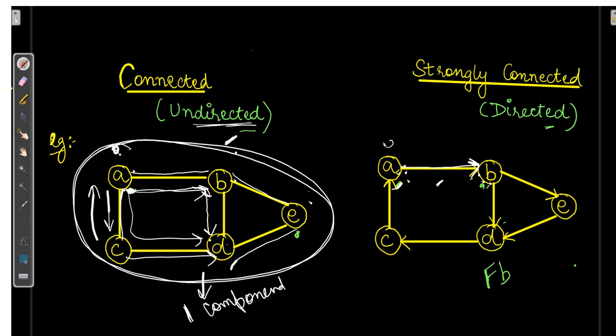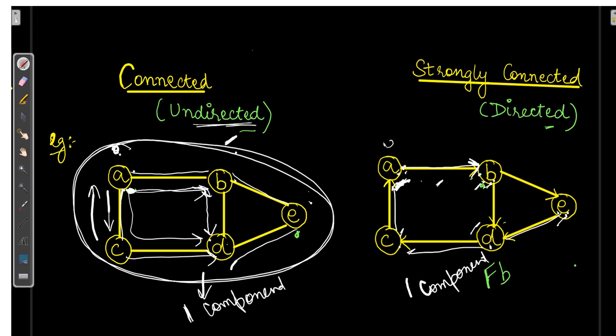So A can go to D via B. A can go to C via B, D, C. Now let's see whether E can go to A. A can go to B, B can go to E. But for E to A, E goes to D, D to C and C to A. That means each vertex is accessible from every other vertex. So there will be just one component over here.